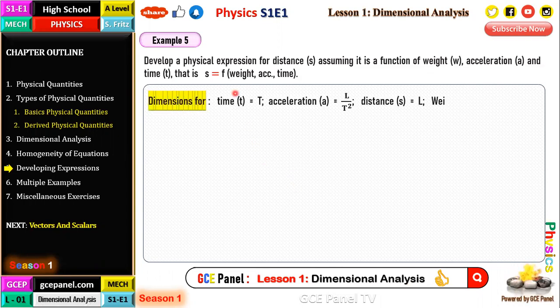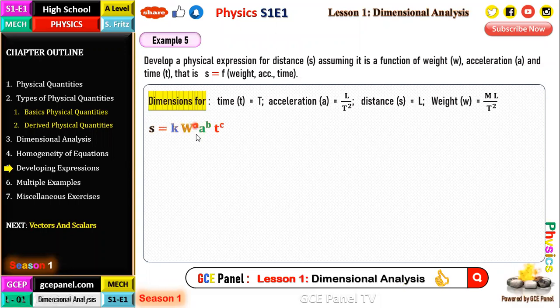So we start by looking for the dimensions. The dimension of time is T. The dimension of acceleration is L on T squared. The dimension for distance is L. The dimension for weight is ML on T squared. Okay? So now S can be written as a constant, because this is a function, right?